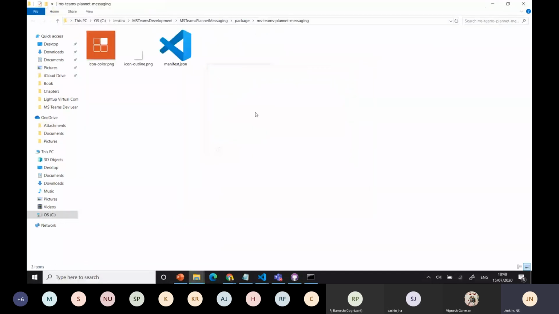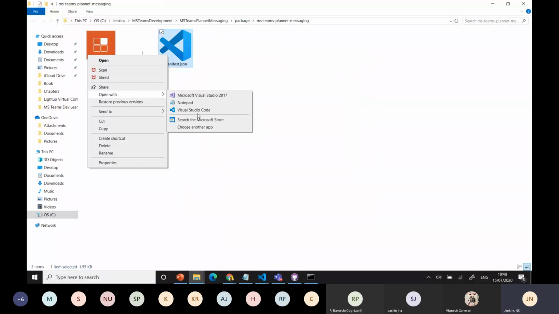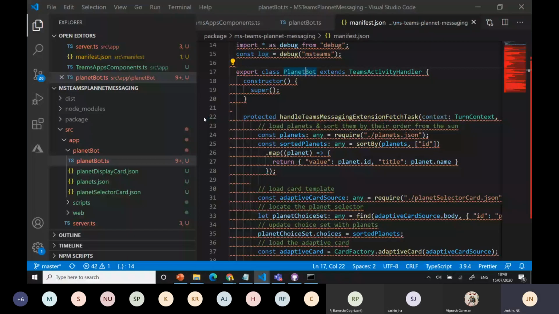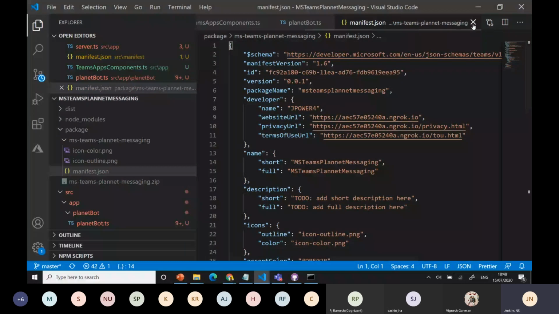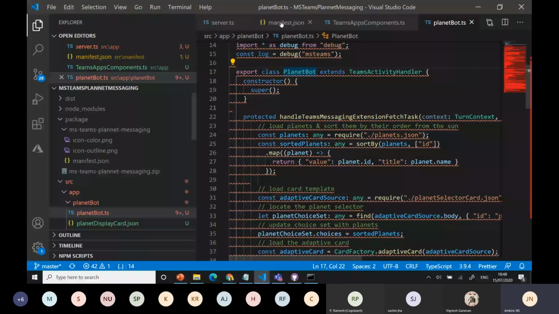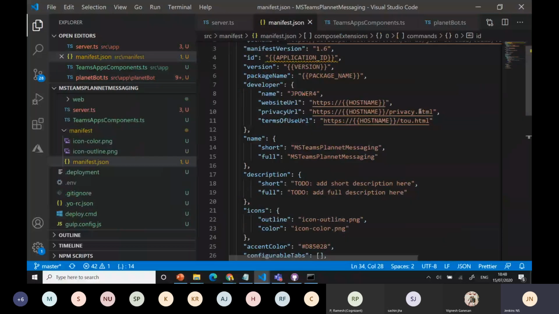Then you go here and open with Visual Studio Code. It will open like this. With the ID, everything is mapped properly. That's it. Whenever we are working in our environment manifest, we are getting everything dynamically, but whenever it's deployed, it automatically brings the dynamic value into the manifest because that's a reference spot, right?